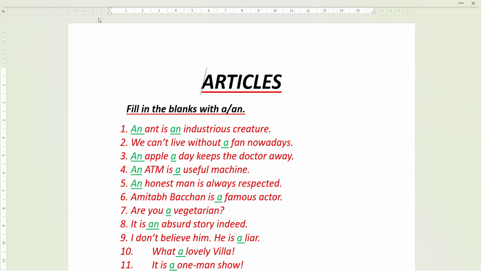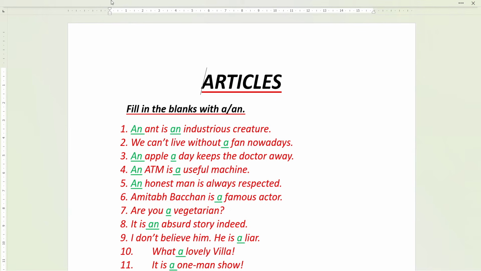Vowel sounds means A, E, I, O and U sounds. If there is a vowel sound at the start of the word and it is singular, then we use an. And the is used before familiar things. Familiar means very famous, or we know about it, we have some knowledge about it, it is known to everyone. Such things we use the.